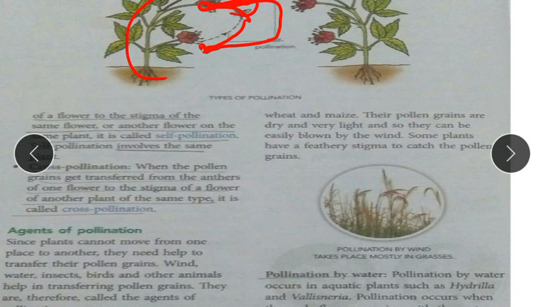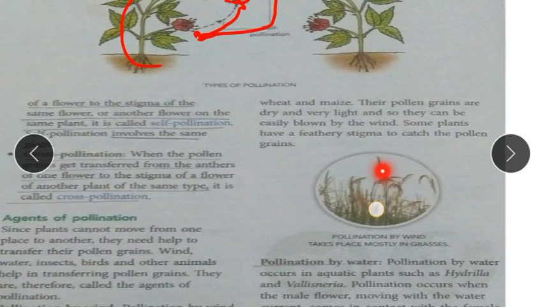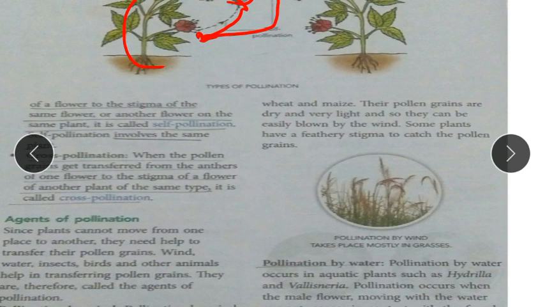Their pollen grains are very light in weight and very dry, so easily when the wind blows, they are transferred. These are the grasses. As the wind blows, the pollen is easily transferred from one flower to another flower.